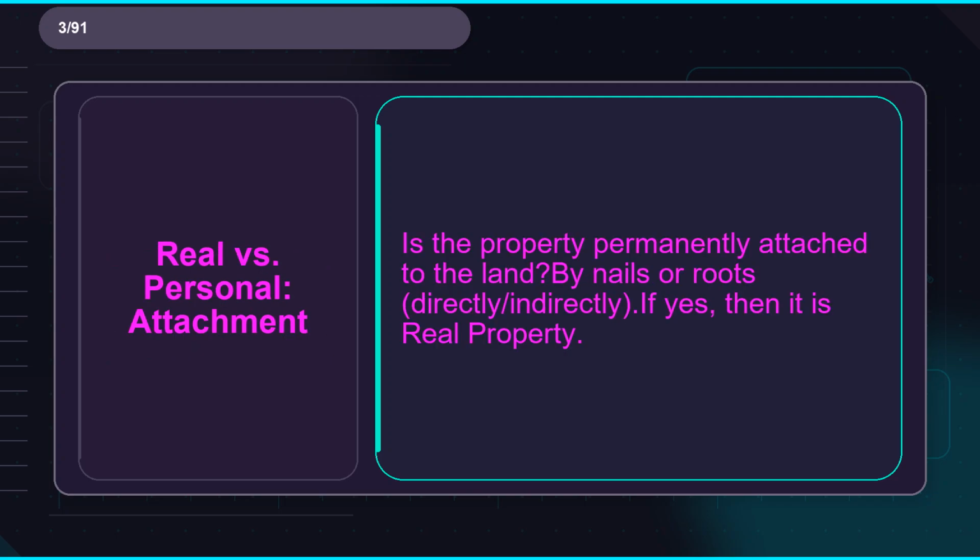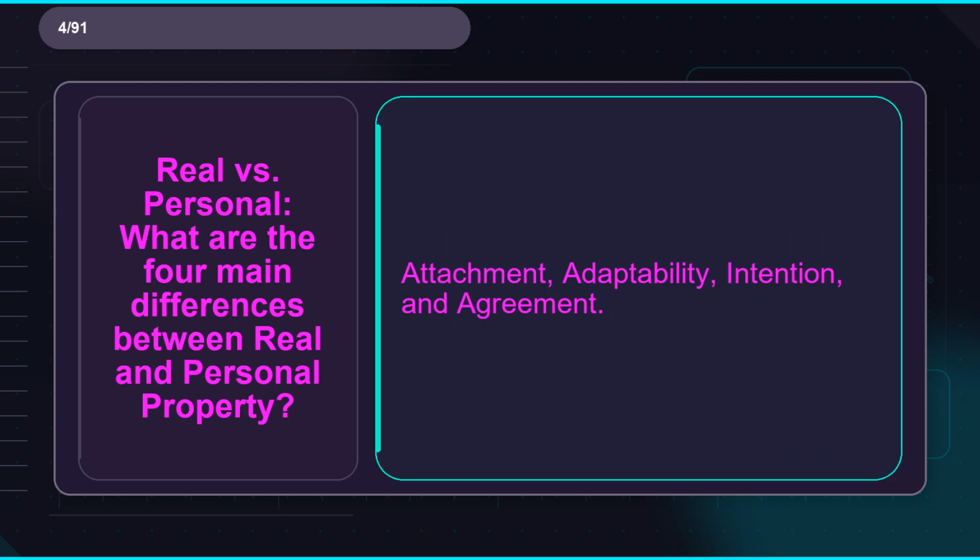Flashcard 3. Term: real versus personal attachment. Definition: is the property permanently attached to the land, by nails or roots, directly or indirectly? If yes, then it is real property. Flashcard 4. Term: real versus personal. What are the four main differences between real and personal property? Definition: attachment, adaptability, intention, and agreement.